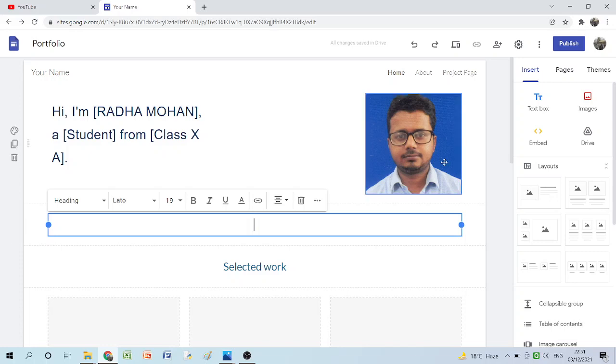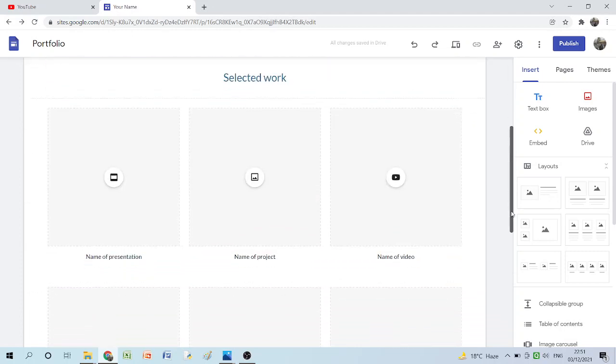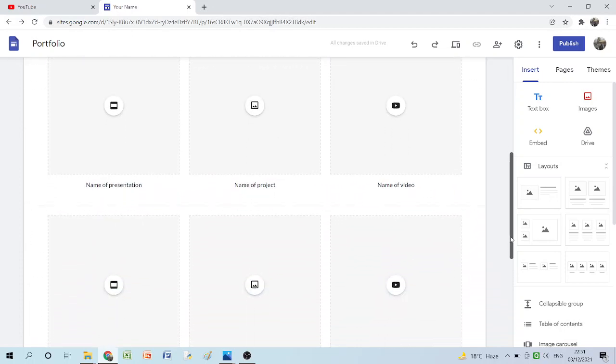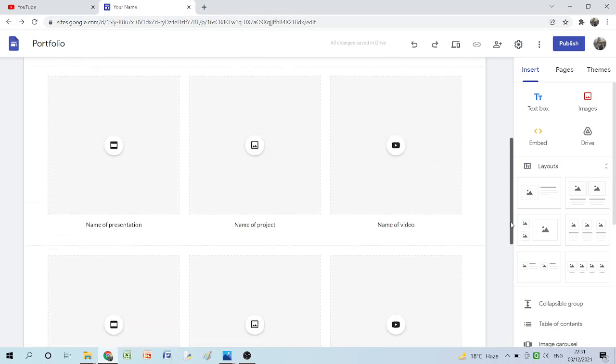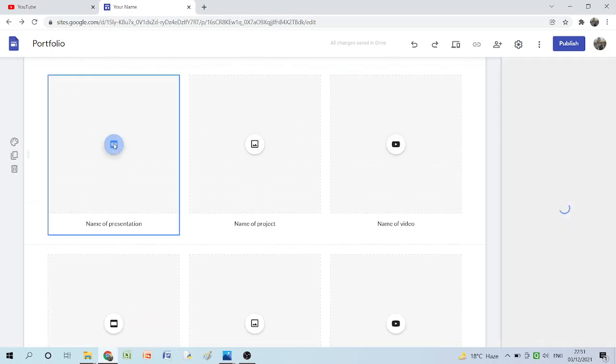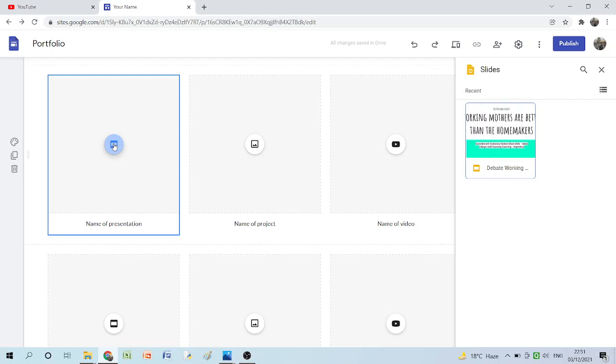And when you go downward in the same page, there are 3 options: name of presentation, name of project, name of video. There are so many options that you will get by default. Once you click here in the name of presentation, it will open the slides option. So if you have any presentation already created, please upload these files in the Google Drive.